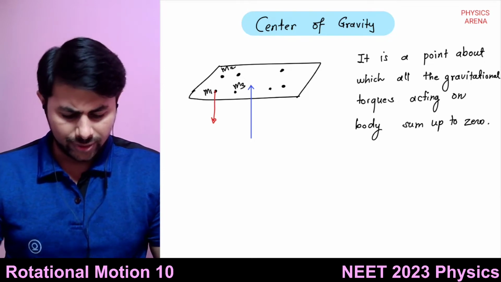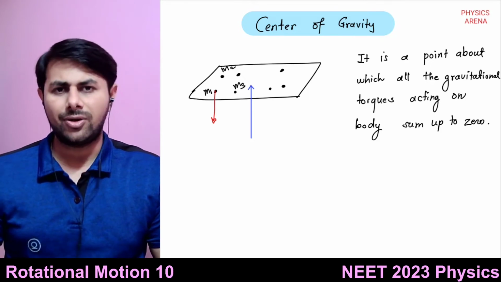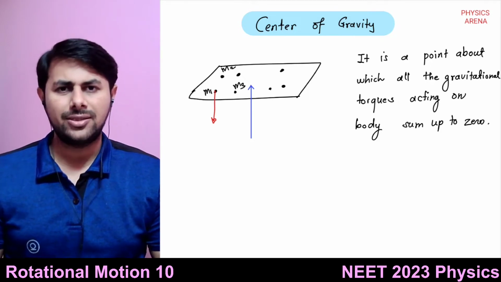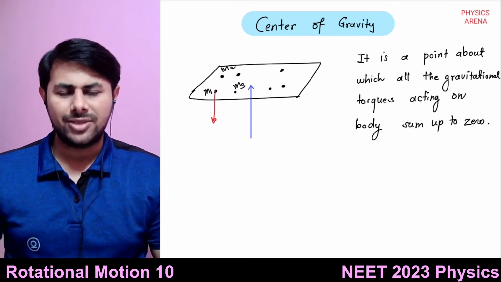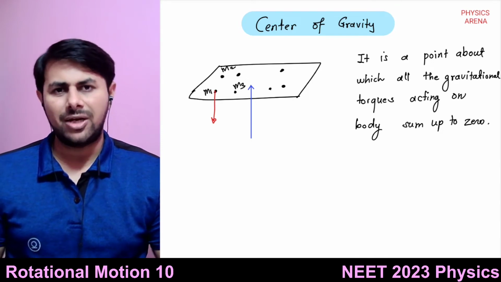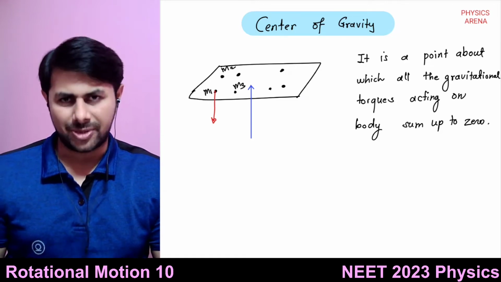Okay, so this is the concept of center of gravity. Now for symmetric objects, the center of mass and center of gravity will coincide if the objects are symmetrical. If they are not symmetrical, the center of mass and center of gravity might be different.